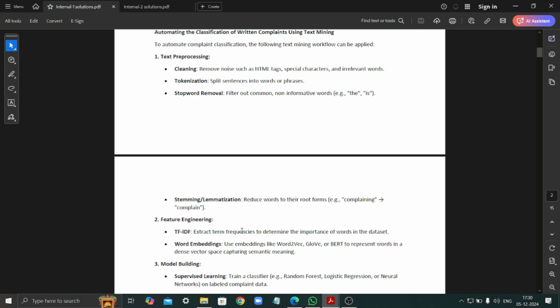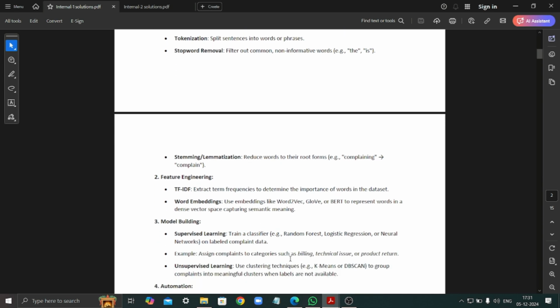Like for example, if you want to know the seriousness of an issue, we can go to the complaint and find the frequency of the words. Like if the word fraud is written 5 times, then we can get the idea that it is a fraudulent activity. Then we can have word embeddings, which can be Word2Vec, GloVe, BERT, to represent words in a dense vector space, capturing semantic meaning.